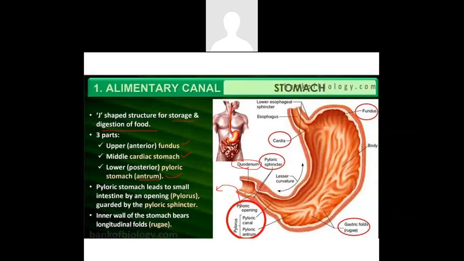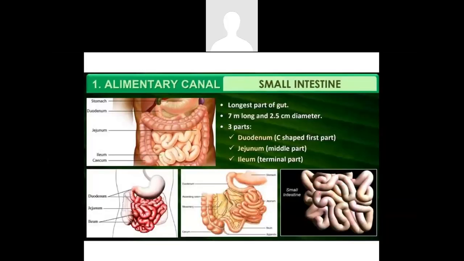Here we are able to find that as written as duodenum, because that is a part of the small intestine. And this pyloric stomach is connected by a small opening, and that opening is called as the pylorus. And this pylorus is guarded by a special muscle called as the pyloric sphincter. So the pyloric sphincter regulates the food from the stomach to the small intestine. The inner wall of the stomach consists of many longitudinal folds that is called as the rugae, which you are able to find in the diagram.